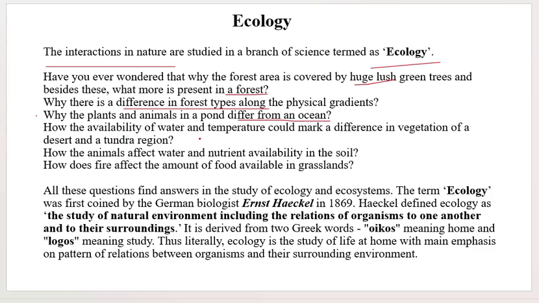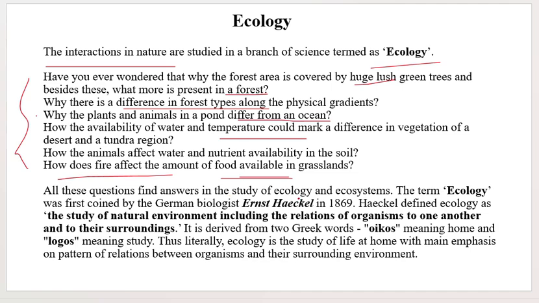How could the availability of water and temperature make a difference in the vegetation of a desert and tundra region? How do animals affect the water and nutrient availability in the soil? How does fire affect the amount of food availability in grasslands? So we can ask ourselves these questions: why is there a lot of difference, how are animals affecting the water and nutrient availability, how are fires affecting the availability of food in the grassland. All these answers we can find from ecology.